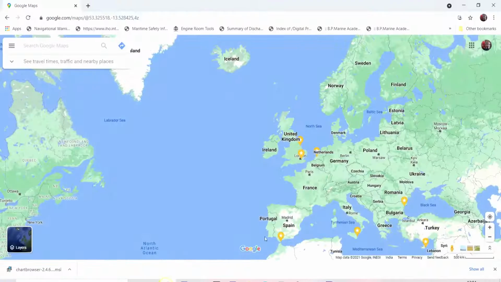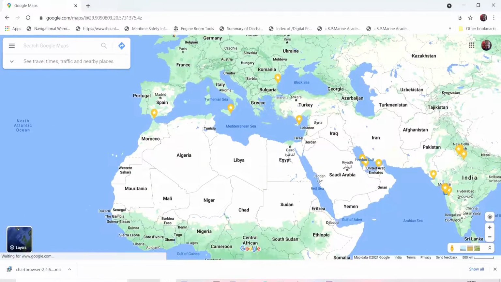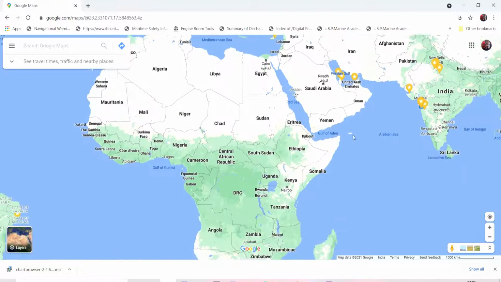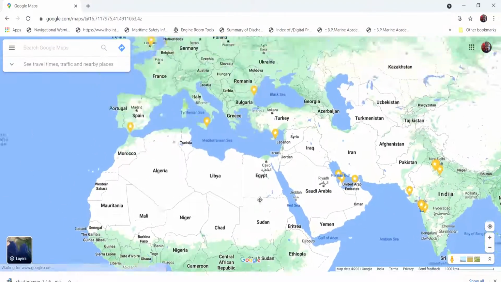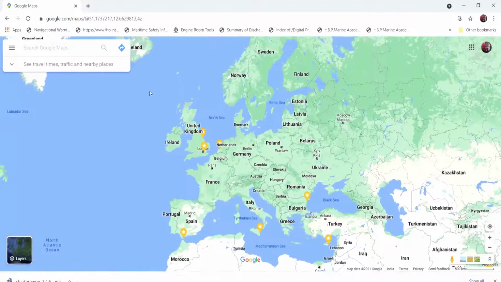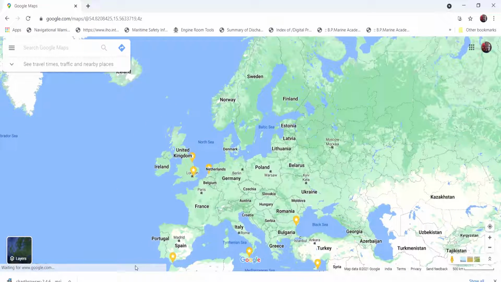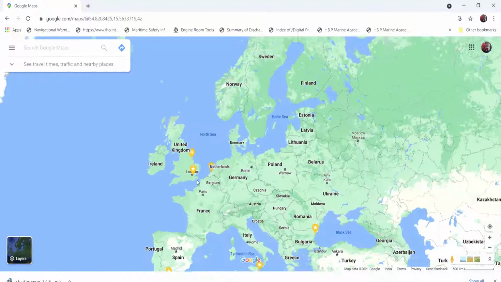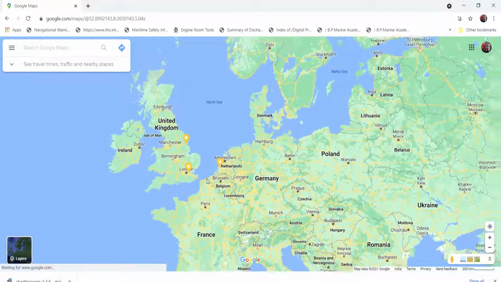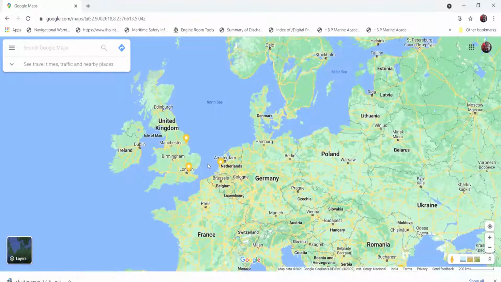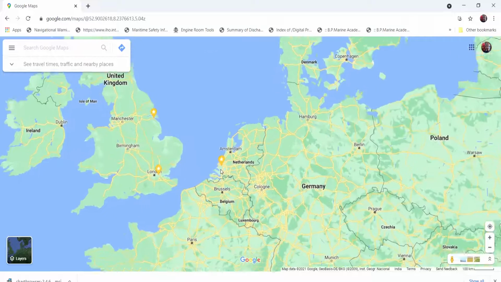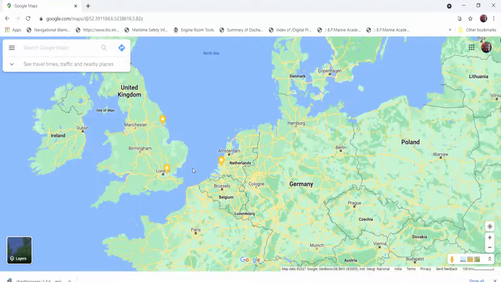Other than that, if you are discharging anywhere else, Greece, Bulgaria, Turkey, you are not required to do a pre-wash. But for this particular area, you have to do a pre-wash. Because most of the time, as you can see over here, there is no sea space. So when vessels are discharging in one port, they would come out and do tank cleaning over here, and then go to another port.